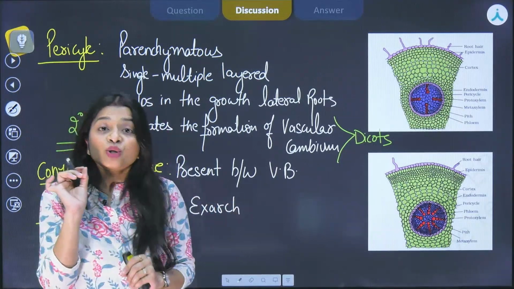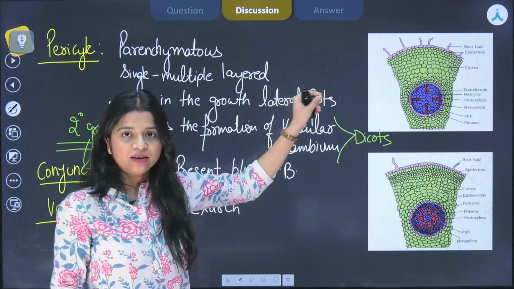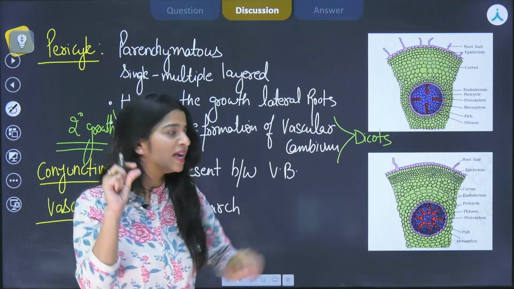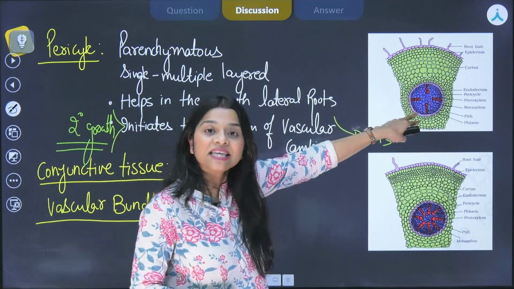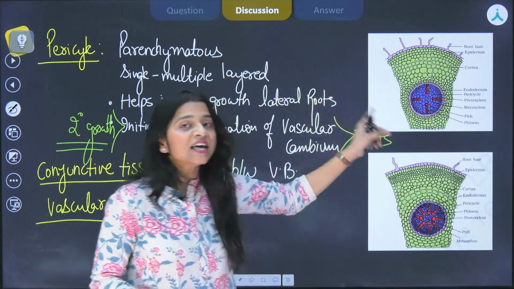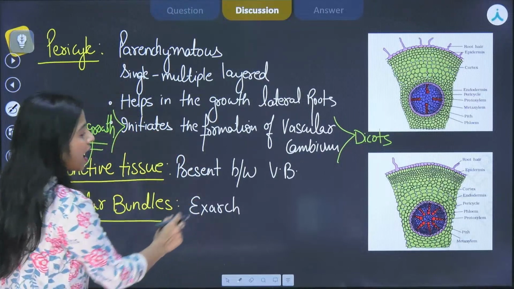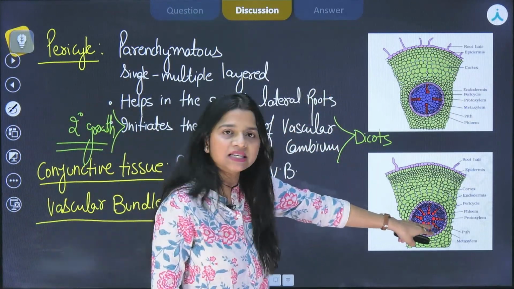That means the protoxylem will be towards the outer side, towards the periphery. That is the exarch condition. जो छोटा वाला xylem है, that is towards the periphery, and जो मोटा वाला xylem है, that is towards the center, towards the pith. This arrangement is the exarch arrangement. So exarch condition is true for both dicot and monocot. You can simply see in the representation properly.